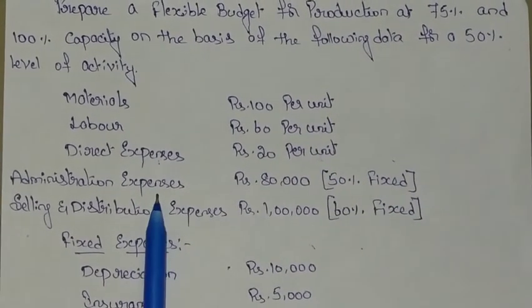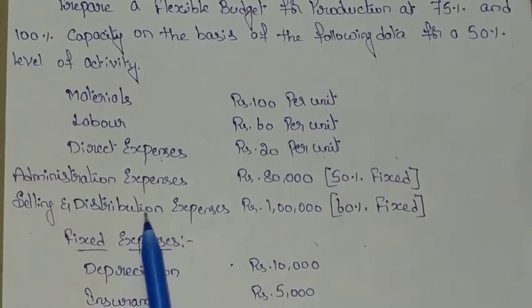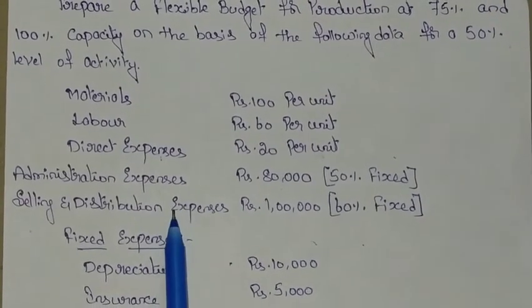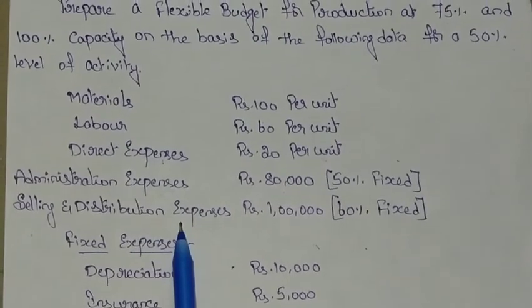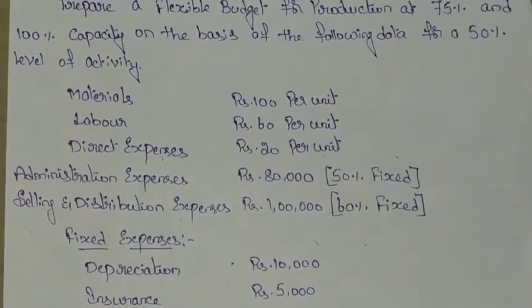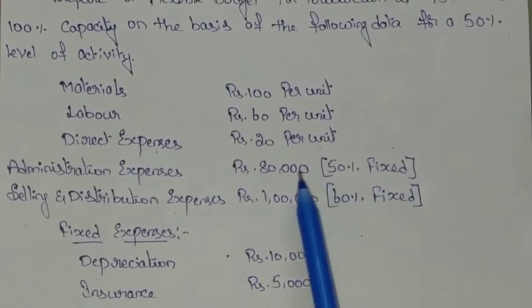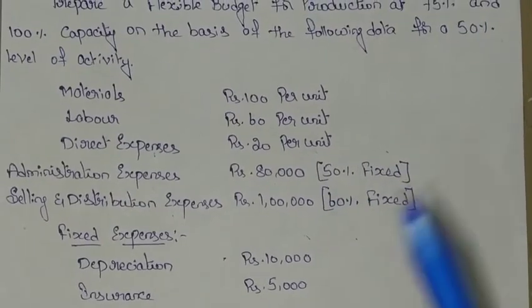Administrative expenses rupees 80,000, 50% fixed. Selling and distribution expenses rupees 1 lakh, 60% fixed. These two expenses will be considered semi-variable expenses, because in the total amount, 50% is fixed, which means 50% is variable.